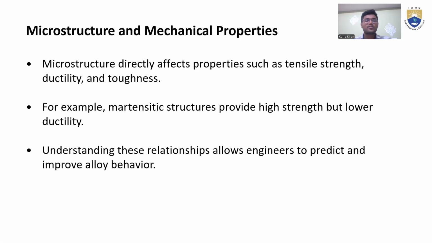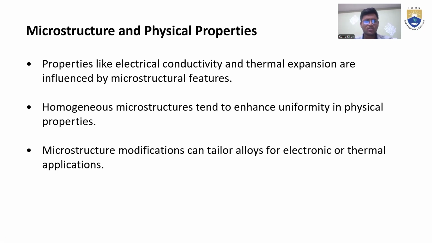And microstructure and mechanical property. Mechanical properties mean nothing but tensile strength, ductility, and toughness. These are the mechanical properties. At the same time, it provides high strength but lower ductility. This was one example we can see in the mechanical property. And microstructure and physical property. Here physical means thermal expansion and electric conductivity. This was one thing we need to remember.